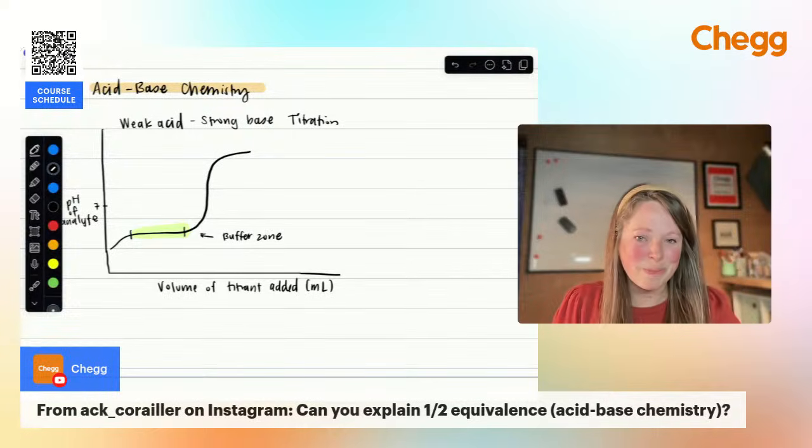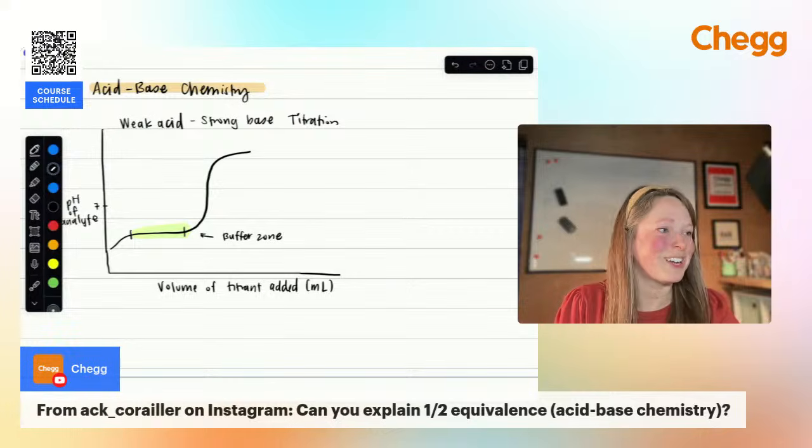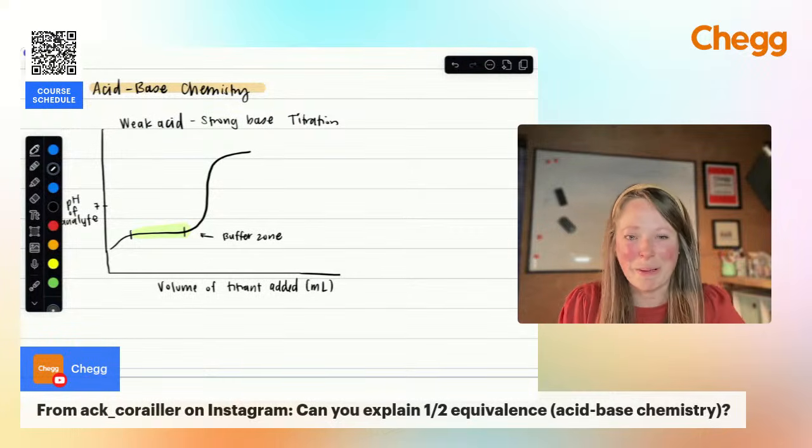And I did have some requests for buffers. So if you want some help with buffers, I do have a good sample question ready, and I'm happy to go through that as well.